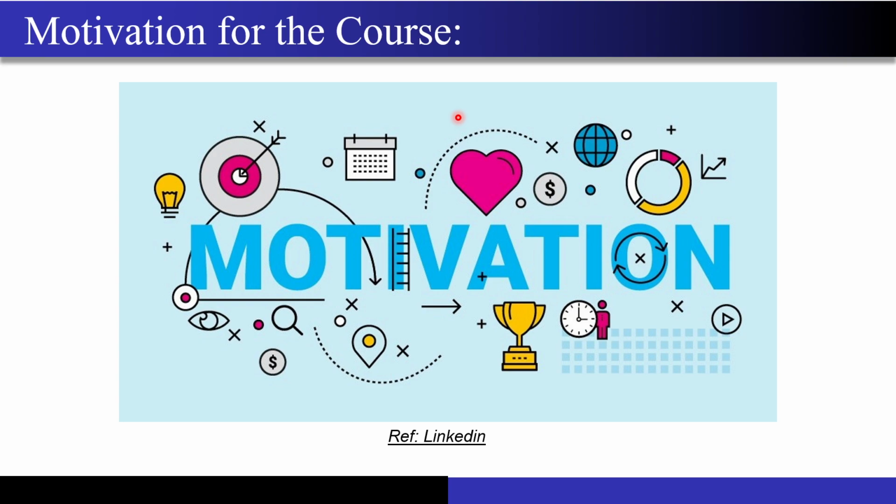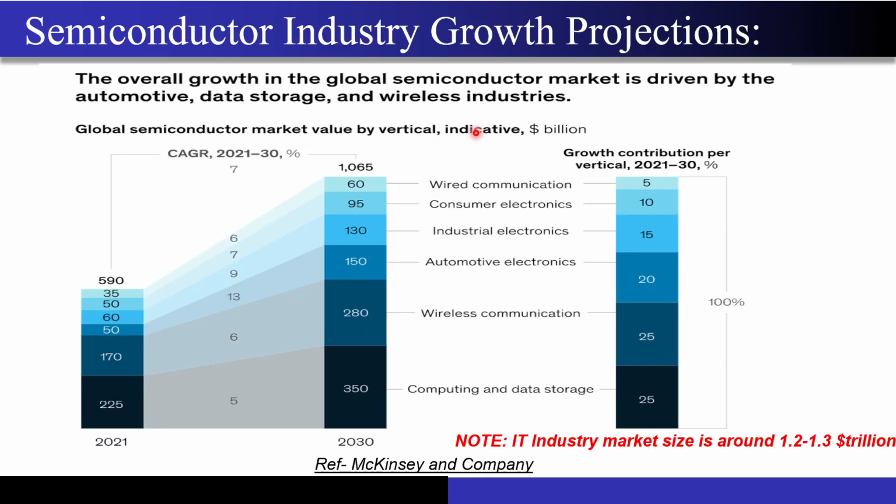So now let's build the motivation, and the first motivation for this course is the money, right? This chart has been taken from a report from McKinsey and Company, the favorite company for all MBA and IIM graduates. Currently, in 2021, the industry's size is around $590 billion, and in 2030 it is estimated to reach $1 trillion. Now, how can we compare this $1 trillion size? Just look at the note over here.